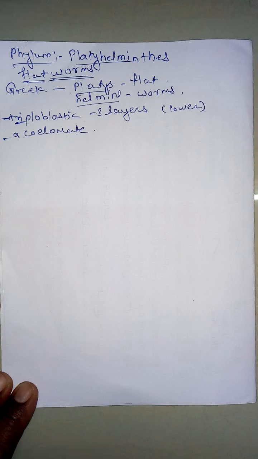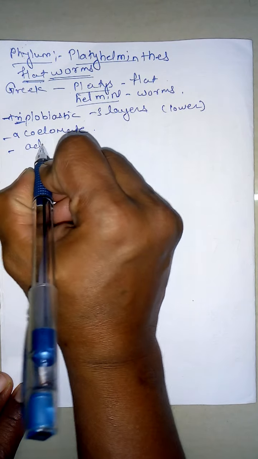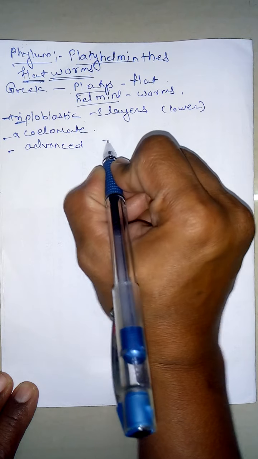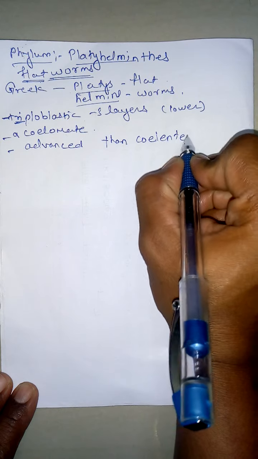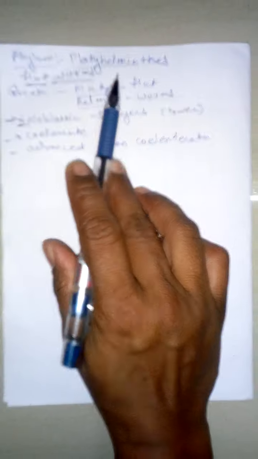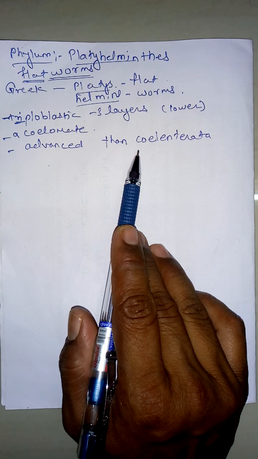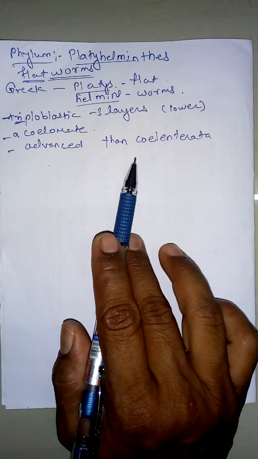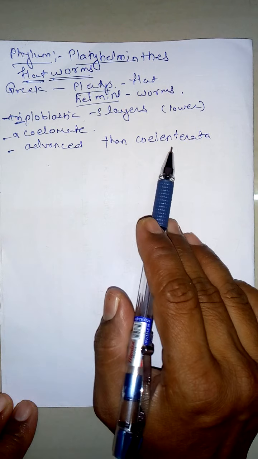Though they are acoelomate metazoa, they are triploblastic, and we said they are more advanced than the coelenterates, which we also call Cnidaria. Why are they more advanced?